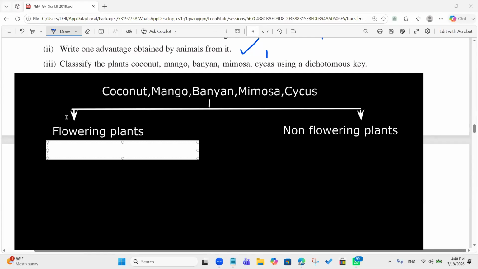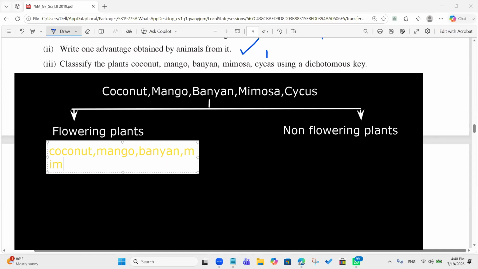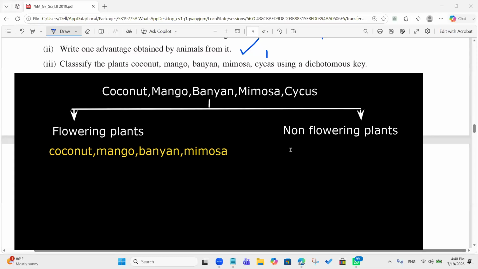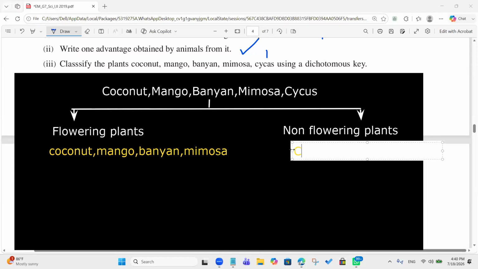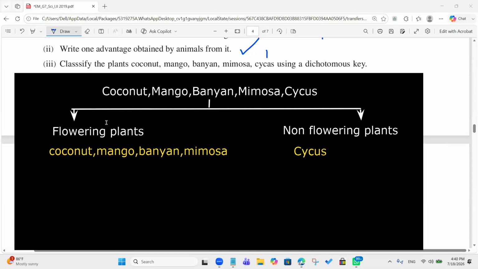Coconut is a flowering plant, mango is a flowering plant, banyan is a flowering plant, and mimosa is also a flowering plant. What is the non-flowering plant? It is cycas. Right, good.